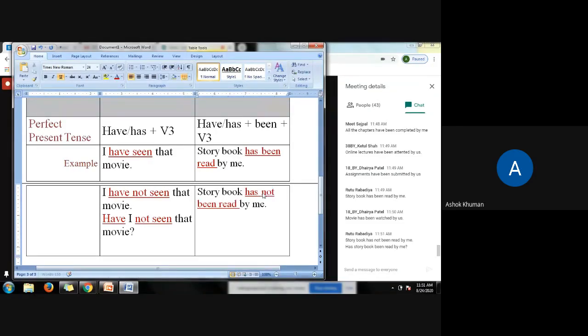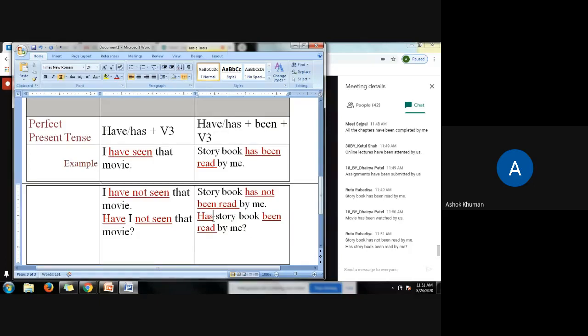not. Yes, Rutu, has storybook been read by me? Very good, excellent. That is the question. So has not been read by me. It becomes not. And in the interrogative, it will become as here. You can also make a negative interrogative, but we would remove not from here. So has storybook. S will become small because it is not at the beginning. So has storybook been read by me? Rest of the things would remain as they were.